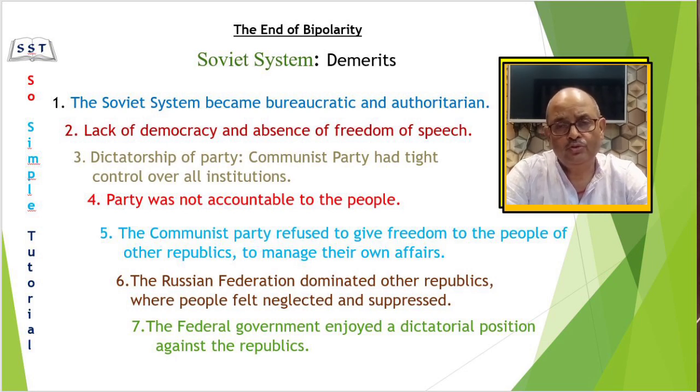But the same constitution gave so much power to the federal government that it assumed the character of a unitary state. The federal government enjoyed almost a dictatorial position against the republics whose powers were very insignificant. They did not enjoy the powers which the states of other federal countries enjoyed.